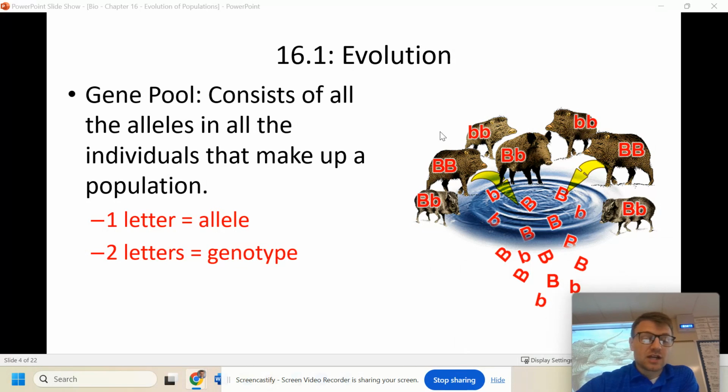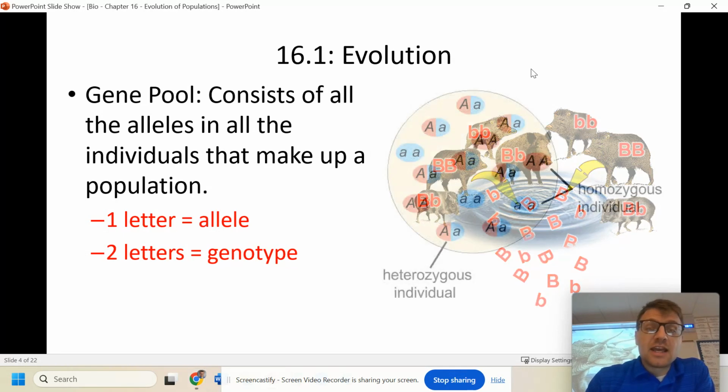One thing that we want to talk about in this scenario is the understanding that a gene pool is all of the alleles of all of the individuals that make up a population. I love using this graphic to show a gene pool because we can see all of these alleles from all of these wild pigs or wild boars. You can see all of these big Bs and little bs. These are the gene pool for that population. And we're going to look at how evolution is going to change that in the next section.